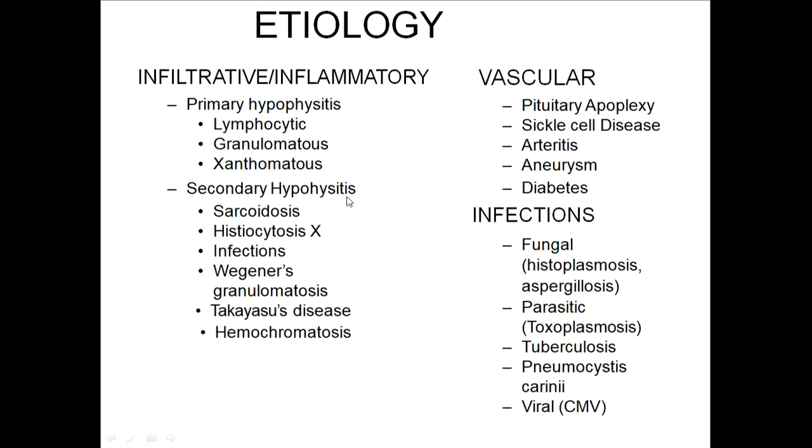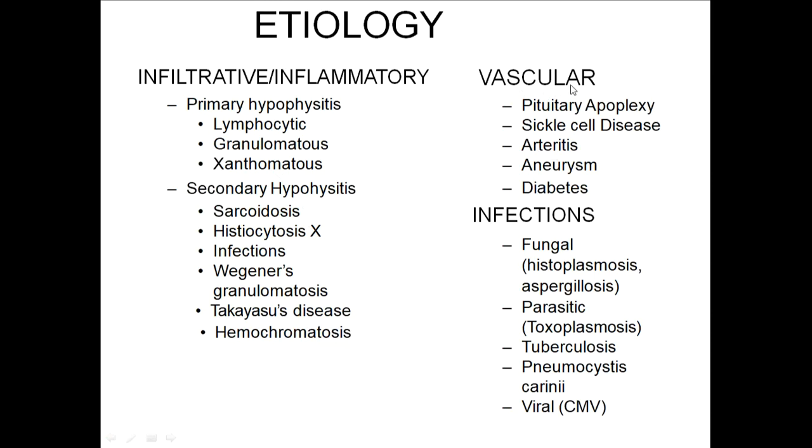Next is secondary hypophysitis, where there is an underlying cause, some primary disease is there. As a part of the disease or as a paraneoplastic manifestation of the disease, infiltration of the pituitary can occur, again causing hypopituitarism. What are those conditions which are associated with secondary hypophysitis? Most common is sarcoidosis. Next are histiocytosis, Wegener's granulomatosis, Takayasu disease, hemochromatosis. All these conditions can have secondary hypophysitis. This is about infiltrative causes.